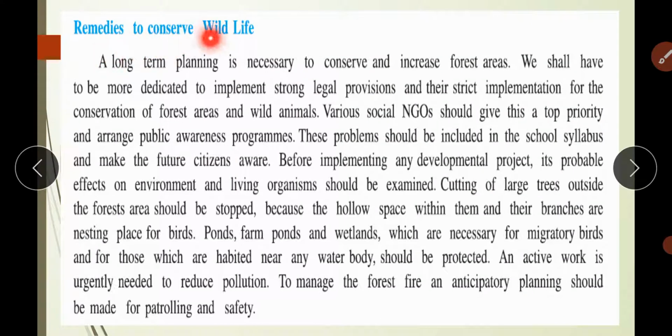Remedies to conserve forest. Now, what are the remedies to conserve forest? A long-term planning is necessary to conserve and increase forest area. We have to be more dedicated to implement strong legal provision and their strict implementation for the conservation of forest area and wild animals. Various social NGOs should give this a top priority and arrange public awareness program. This problem should be included in school syllabus and make the future citizens aware.